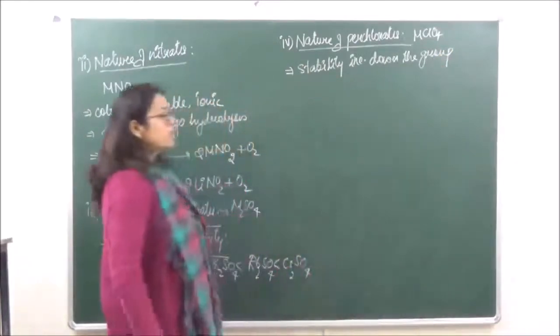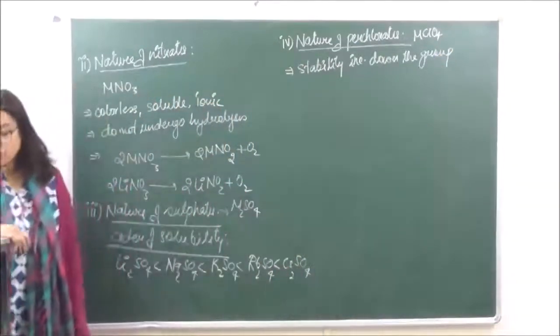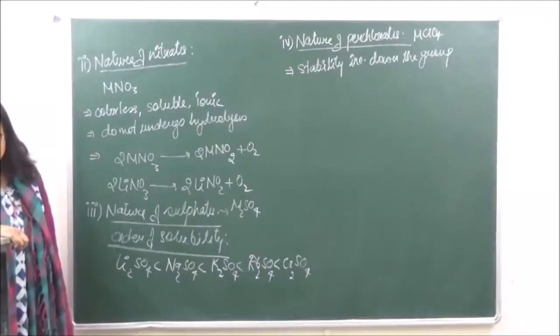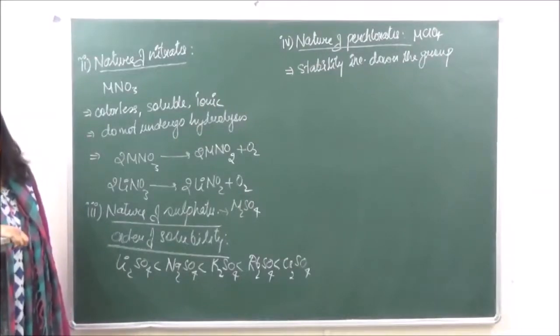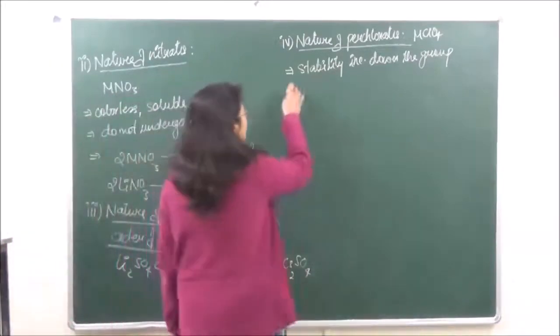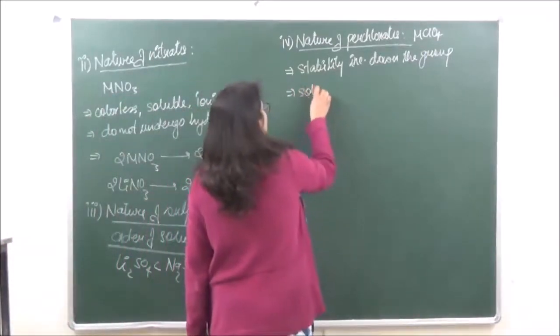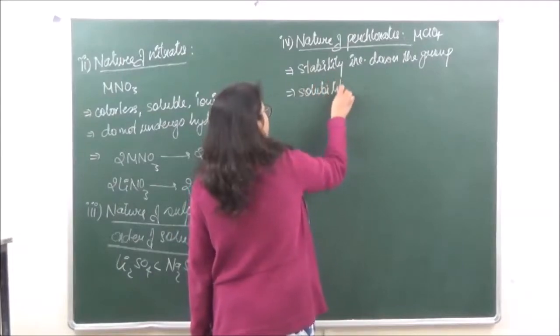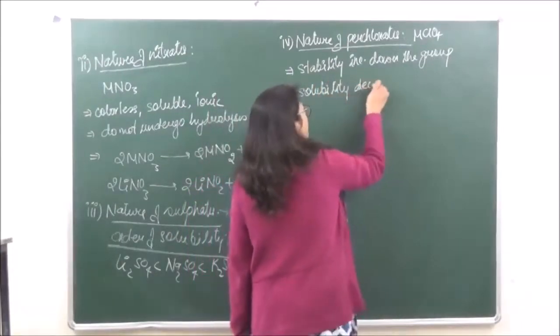The stability will keep on increasing down the group. Right? Now over here it is also seen that the solubility will keep on decreasing down the group. If stability is increasing, then solubility decreases down the group.